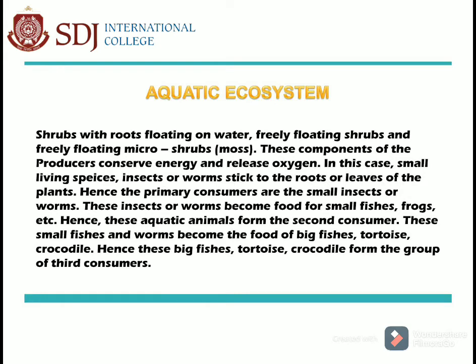In this case, small living species, insects, or worms stick to the roots or leaves of the plants. Hence, the primary consumers are the small insects or worms. These insects or worms become food for small fishes, frogs, etc. Hence, these aquatic animals form the second consumer. These small fishes and frogs become the food of the big fishes, tortoise, crocodile. Hence, these big fishes, tortoise, crocodile, etc., form the group of third consumer.